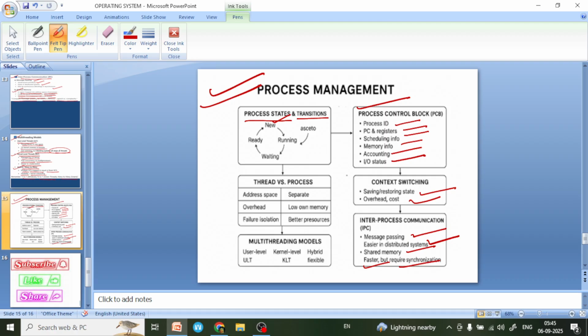On the other side, we will learn thread versus process: address space, separate; overhead, low on memory; failure isolation, better resources. Multi-threading models: user level ULT, kernel level, and hybrid flexibility. This is the process management mind map.